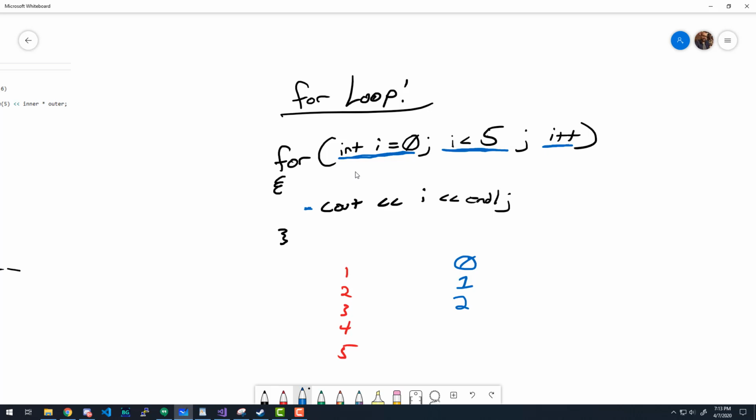2 becomes 3. Is 3 less than 5? That's true. So we output 3. 3 becomes 4. Is 4 less than 5? That's true. Now 4 becomes 5. Now is 5 less than 5? That's false. So we're done. We exit the loop. So you were very close, just off by 1 number. And does that make sense? Why? Yeah, and arrays start at 0 in C# too, right? Yes, yeah. They do in any good programming language.